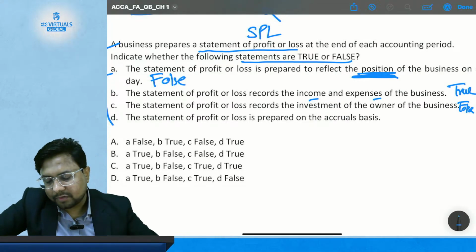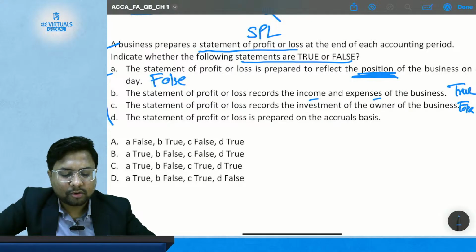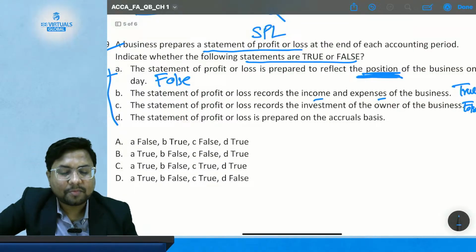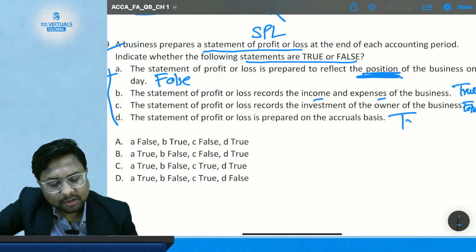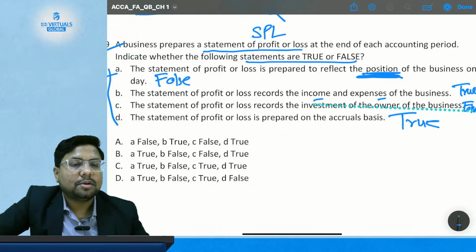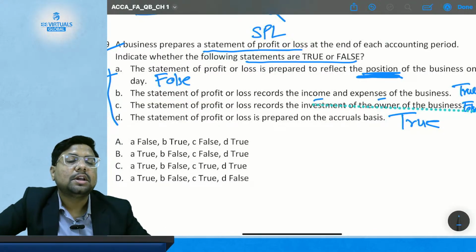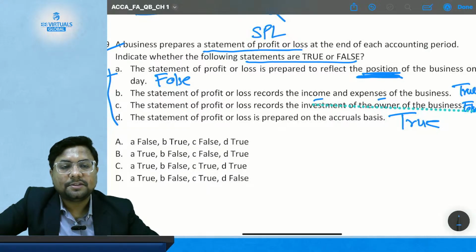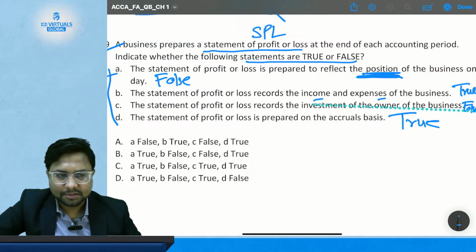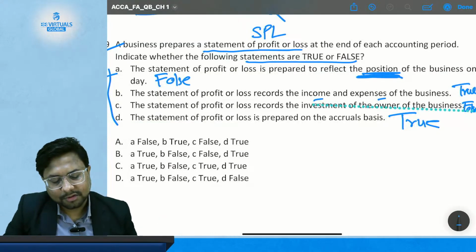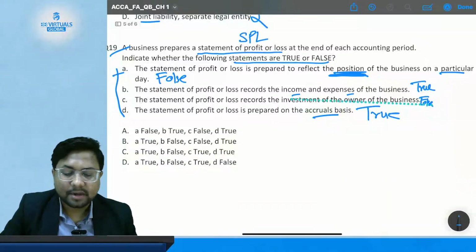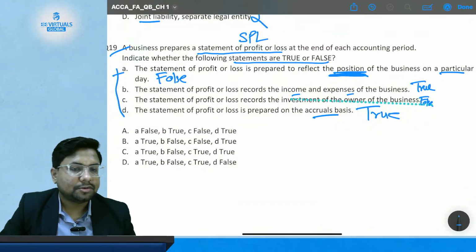Now, the last statement: the statement of profit or loss is prepared on the accrual basis. Yes, this is prepared on the accrual basis, where it also records the expenses which you have paid but not yet incurred, and the expenses which are incurred and not yet paid. Hence it is called the accrual basis system and not a cash basis system. So the statement of profit or loss is prepared on the accrual basis. So this statement is true. So the correct answer will be where statement A is false, B is true, C is false, and D is true.